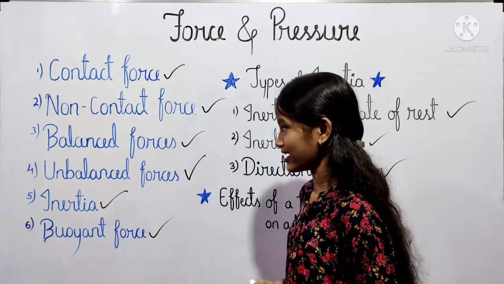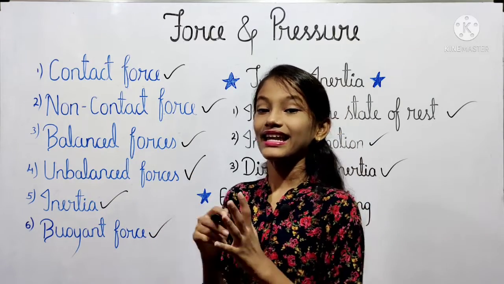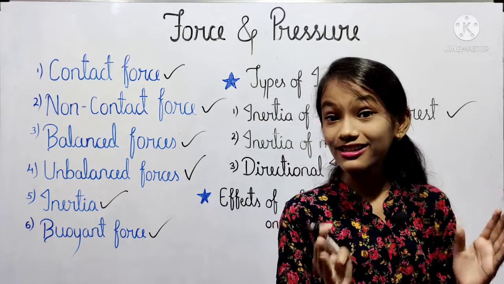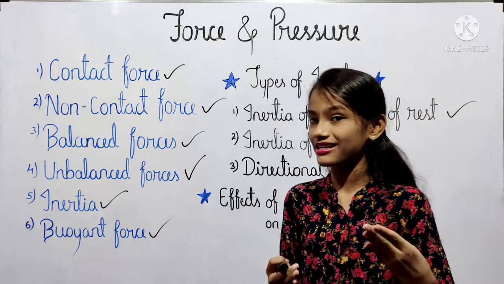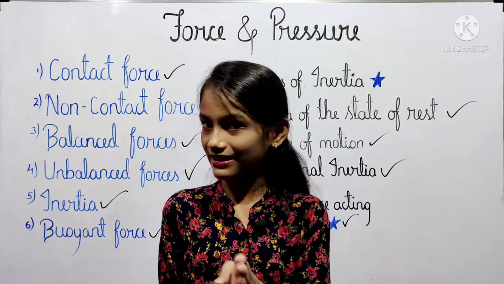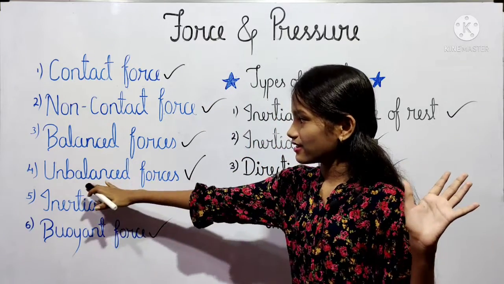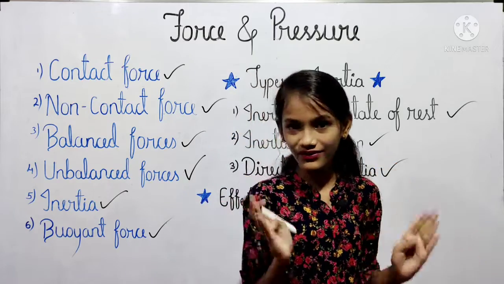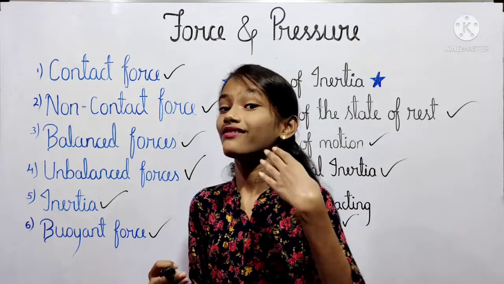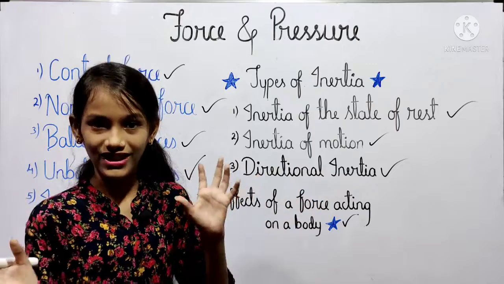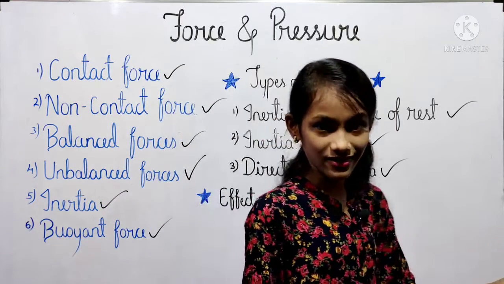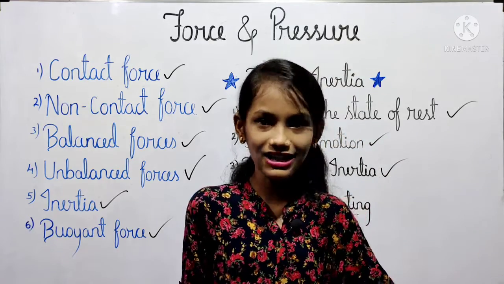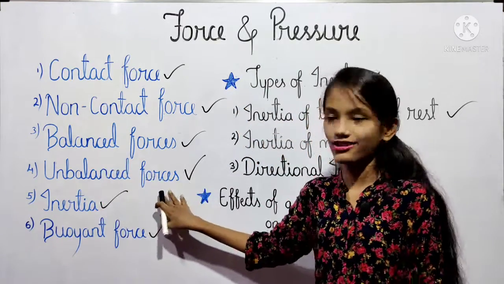Then the third point, that is the balanced forces. In it we have understood the definition of the balanced forces and also we have seen the example of the balanced forces, like children playing tug of war. Then the fourth point, we have seen unbalanced forces. We have understood the definition of the unbalanced forces and also we have seen the example of the unbalanced forces, that the children are playing tug of war and a large proportion of the rope goes in one direction or to one team, that is the unbalanced forces.